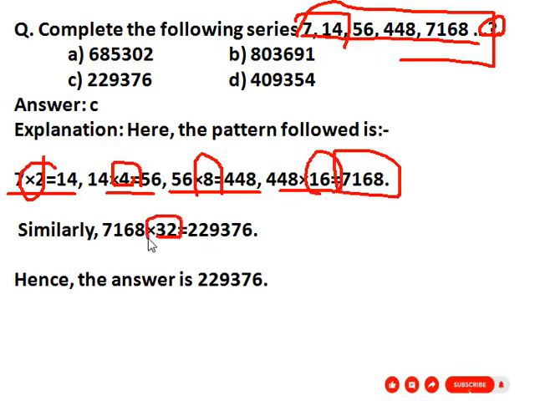So here, 7168 into 32 equals 2,29,376. The option given is option C, 2,29,376. So our correct answer is option